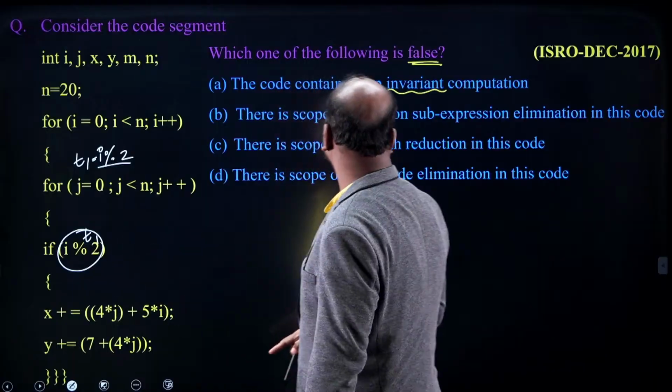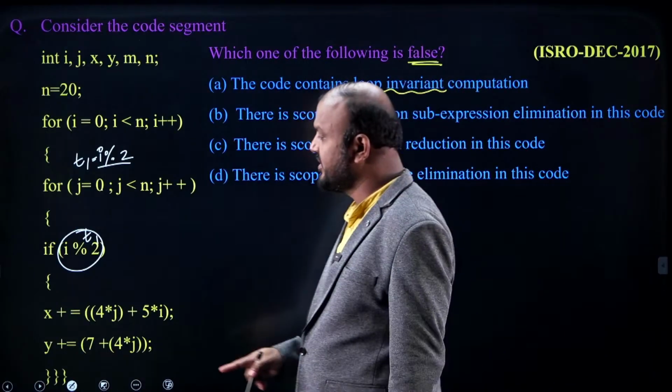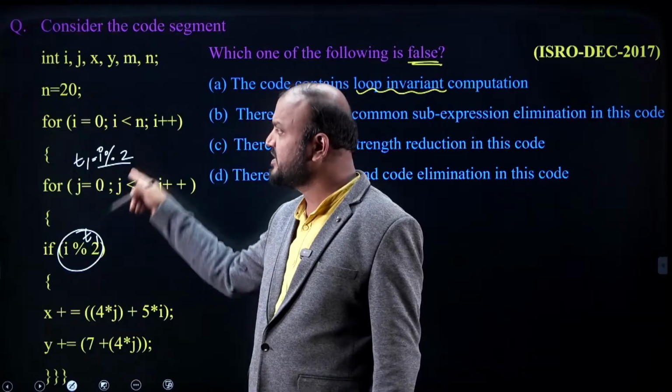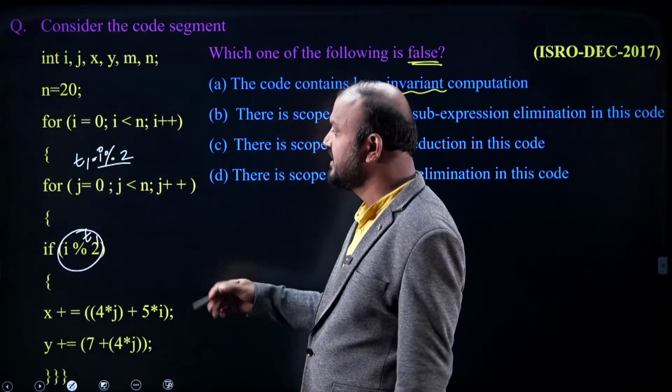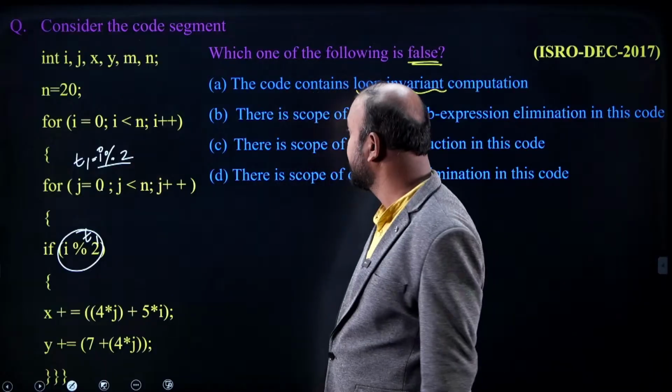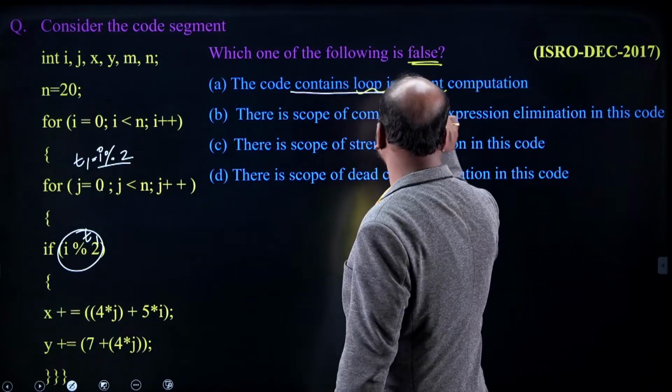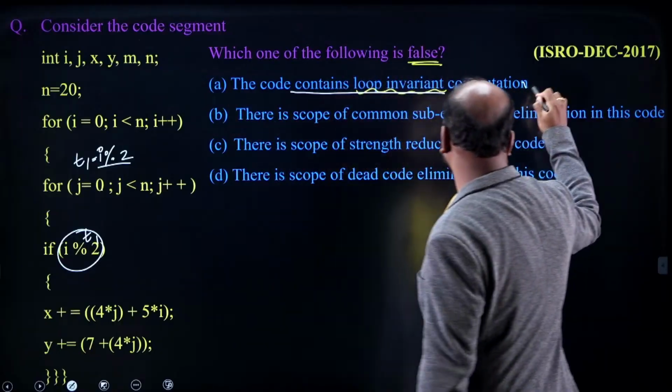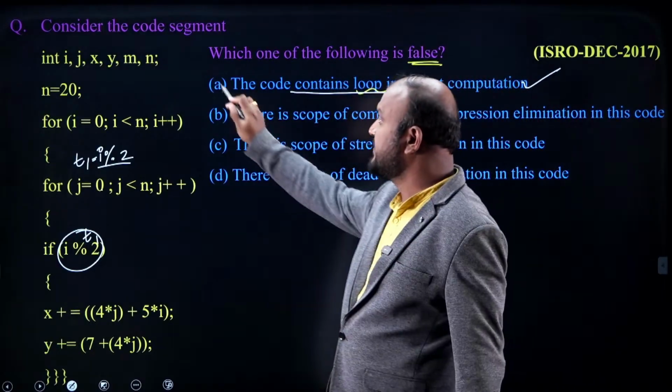So this is a loop invariant computation. I modulus 2 should not be present inside a J loop, it should be present inside an I loop, so that we can avoid n times that I modulus 2 computation. So the code contains loop invariant computation, correct, but the question is about false. So because it is correct, it is wrong as an answer.